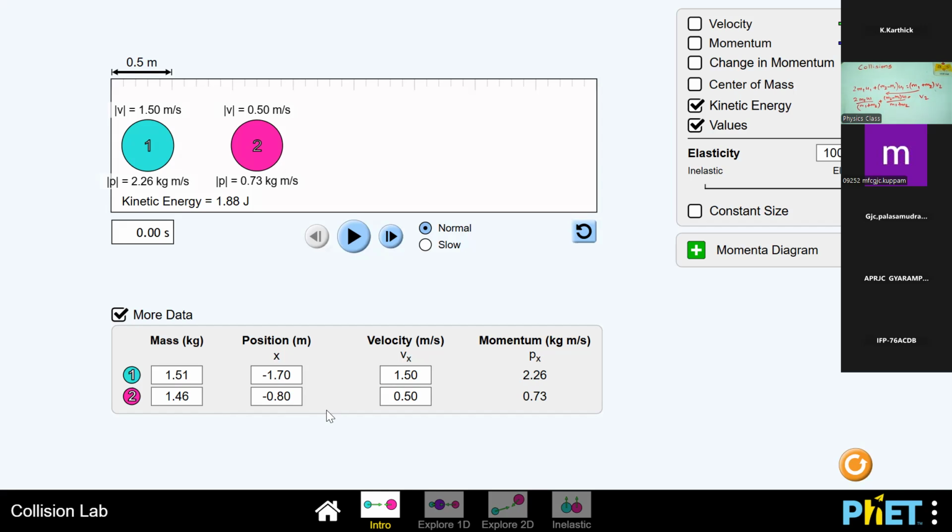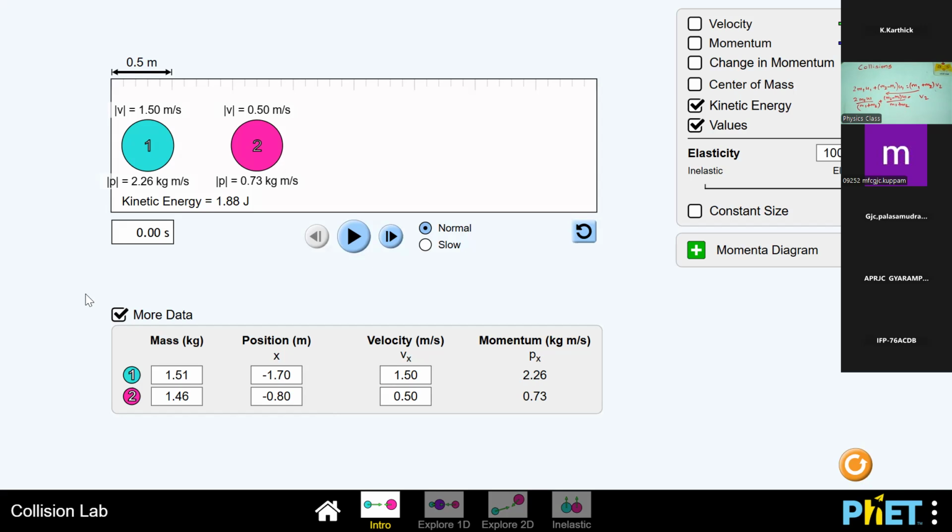These values all belong to before collision. For the second object, mass 1.46 into velocity 0.50, multiply these two quantities and we get 0.73. That is the momentum.